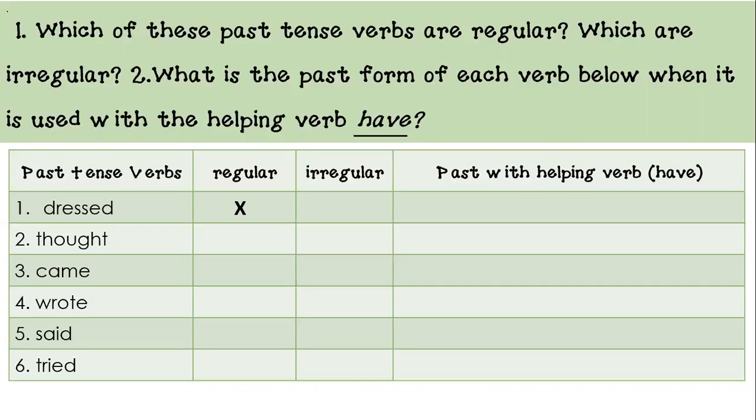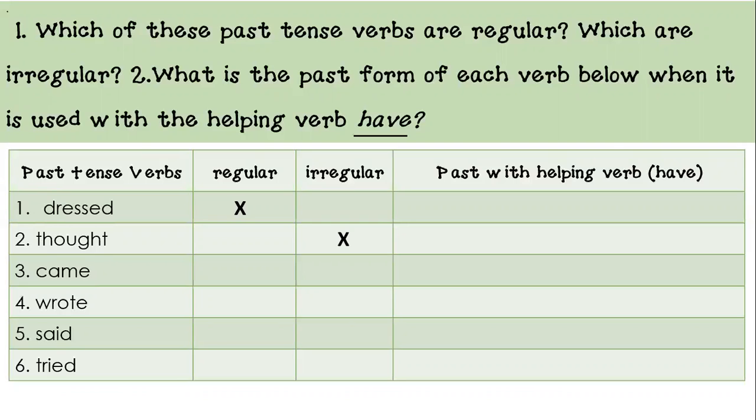Number two, thought. If you answered irregular, then you are correct. Guys, if you were to go back to the table where you have the rules for forming the past tense, the regular ones, right?